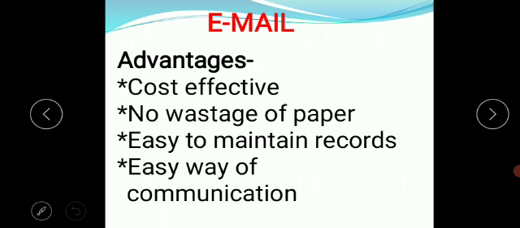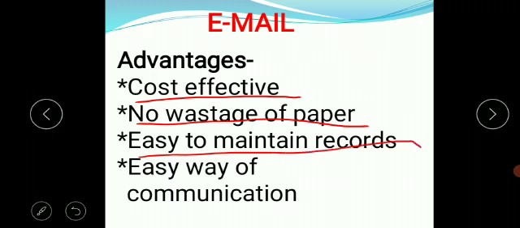Now let's discuss the advantages and disadvantages of using email. Advantages are: it is cost effective, because compared to traditional mail it is economic. No wastage of paper if we are using email in place of traditional mail. Easy to maintain records, because all the things are stored electronically on your devices, and it is an easy way of communication.